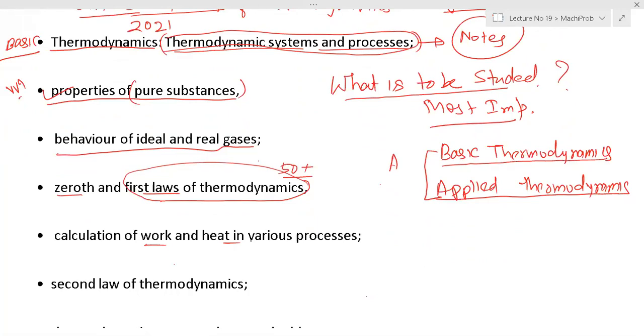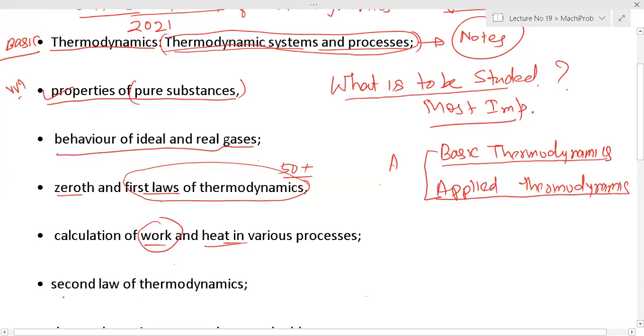Then calculation of work and heat interaction. Both are forms of energy, but there is a big difference, right? Heat is a low grade energy, work is a high grade energy. So conversion of heat into work, that we will study in various processes. Already we have discussed the processes, whether it is isochoric, isobaric, isothermal, adiabatic, isentropic, or constant concentration process. Generally we keep one property constant, and we will understand calculation of work and heat interaction.